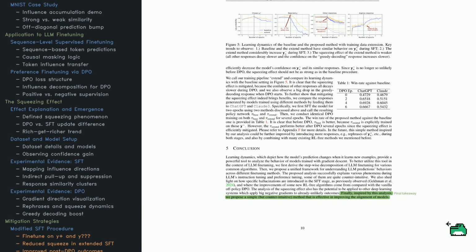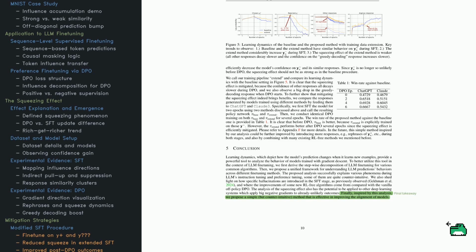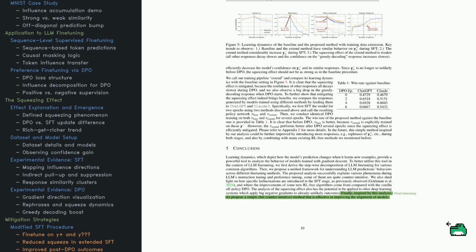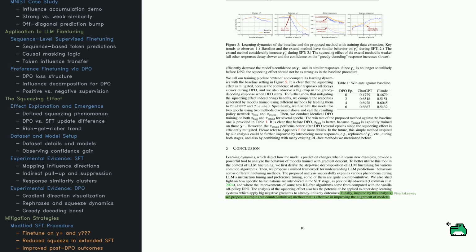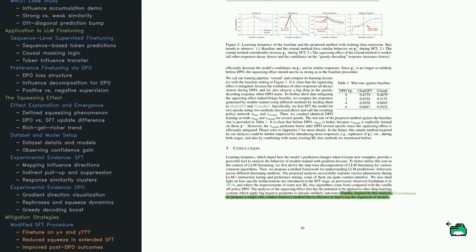And it works! Table 1 shows extended models consistently beat the baseline in win rate tests, especially against ChatGPT. It's a great example of how understanding learning dynamics leads to small tweaks with big impacts. To wrap up, learning dynamics explain fine-tuning quirks, from hallucinations to degeneration. And by digging into how gradients interact with unlikely outcomes, they've found a fix that's both practical and effective.